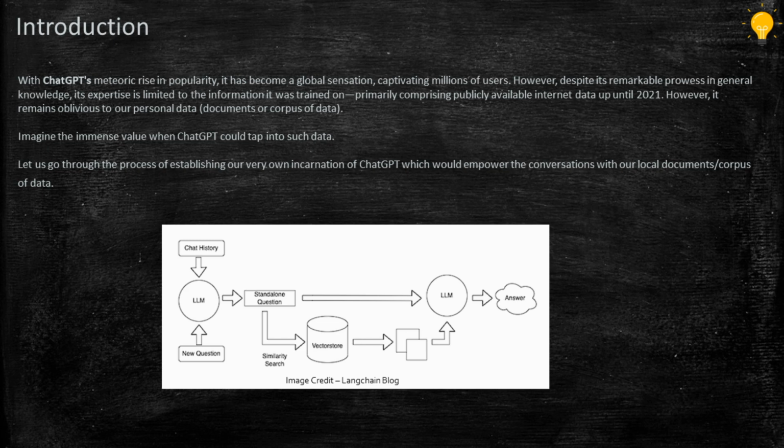So coming to the overall flow diagram, here we have our large language model where we ask the question, and the question is searched with a similarity search on the vector store where all the documents are stored, and we get a response. Let us discuss in detail how it is achieved and what the detailed steps involved are to obtain the conversation with our local document.